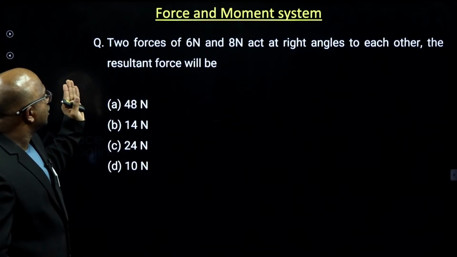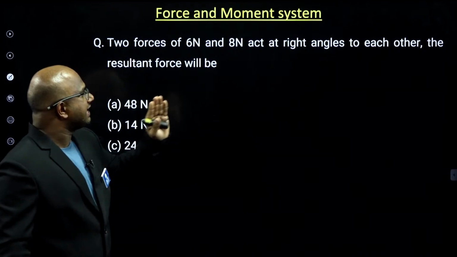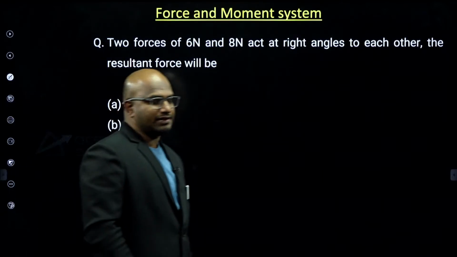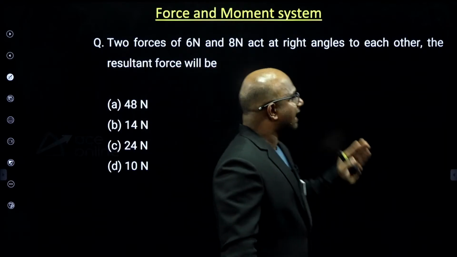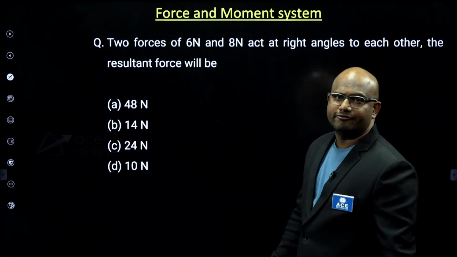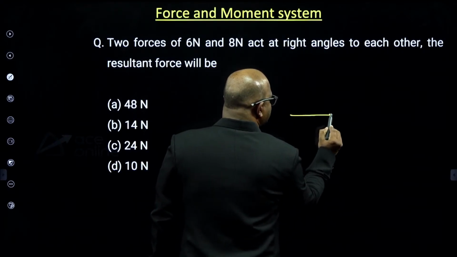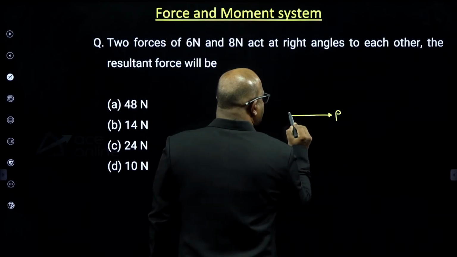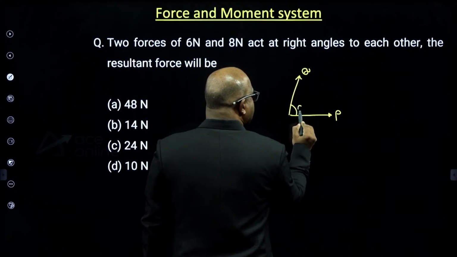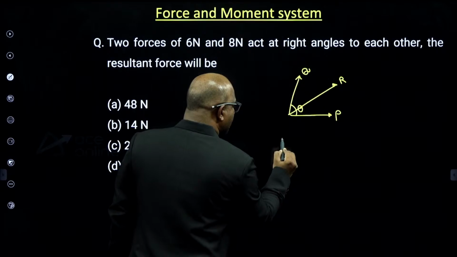Next. Two forces of 6 newtons and 8 newtons act at right angles to each other, then the resultant force will be. He has given two forces, guys, 6 newtons and 8 newtons acting at right angles to each other. Very simple, guys. Using the parallelogram law, you can understand. See, this is P. Just remember this formula, guys. This is Q. This is the angle theta. Then the resultant will be how much, guys?